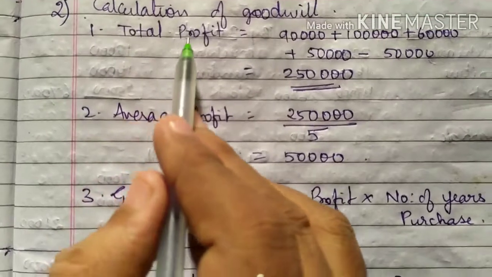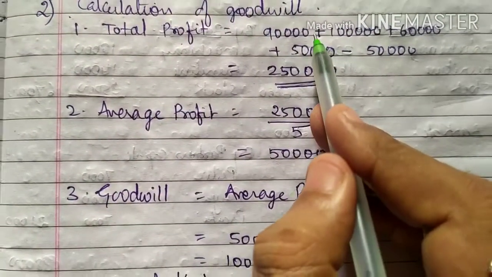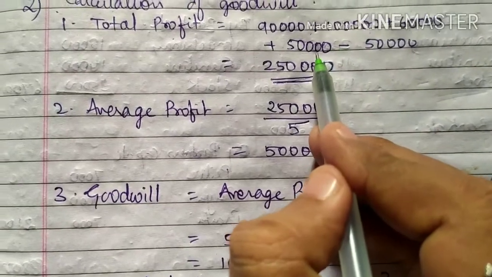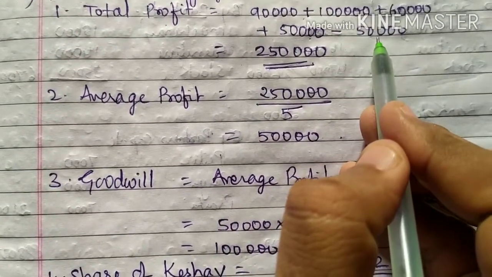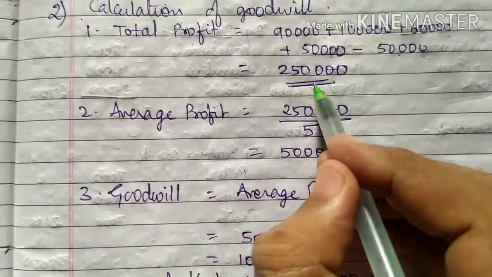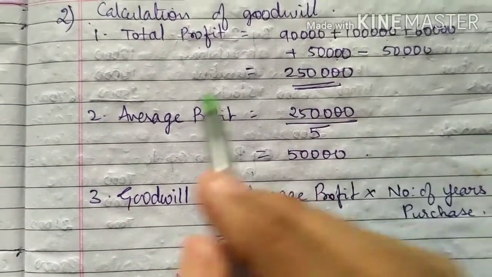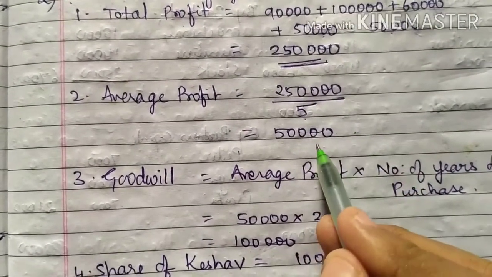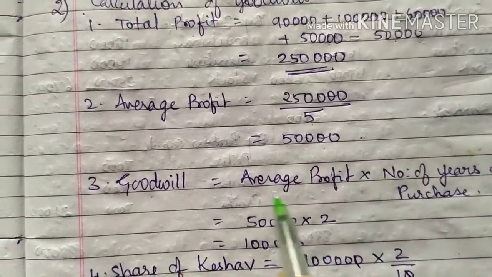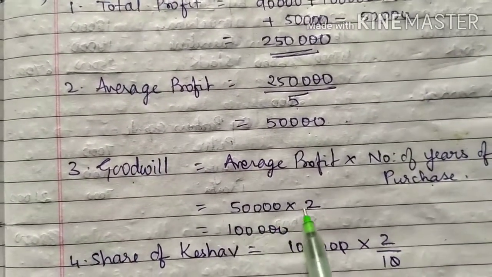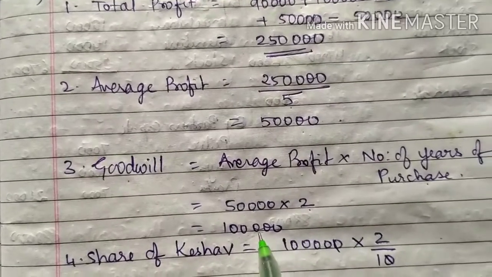So first step is total profit, which is 90,000 plus 1 lakh plus 60,000 plus 50,000, and for the 5th year loss is given to you, so subtract loss 50,000. You will be getting total as 2,50,000. Average profit is 2,50,000 divided by 5, you will be getting 50,000. Goodwill equals average profit into number of years of purchase, so 50,000 into 2, you get 1 lakh rupees.